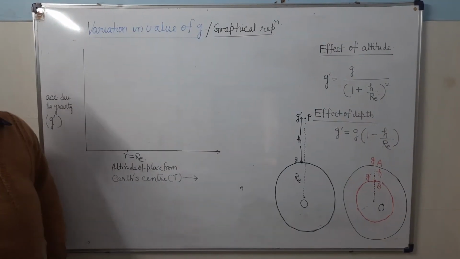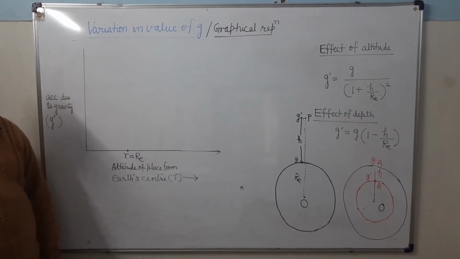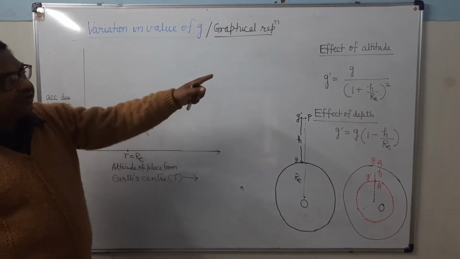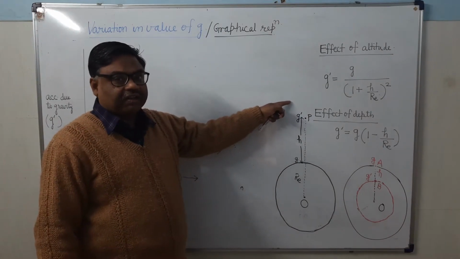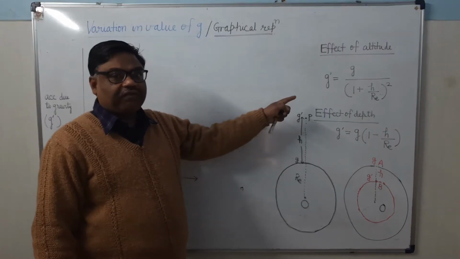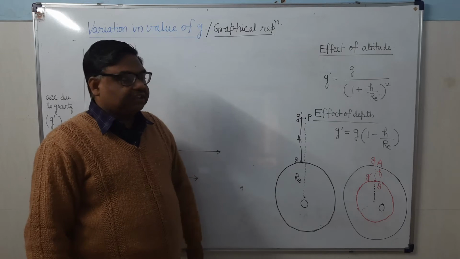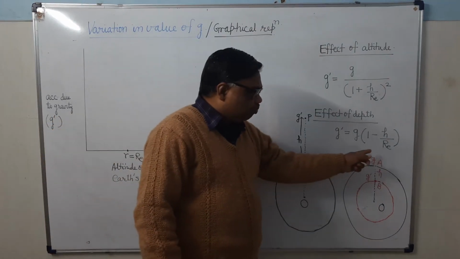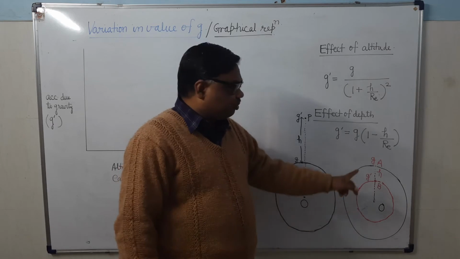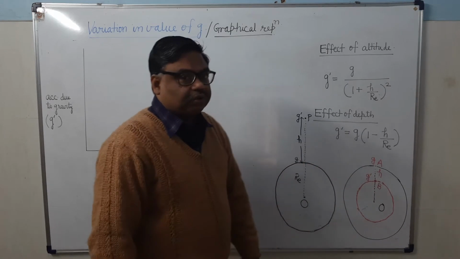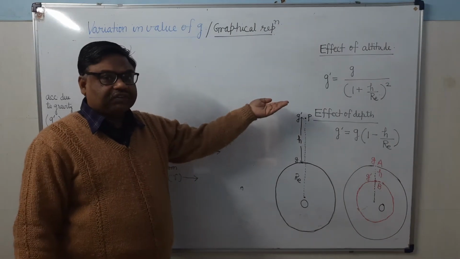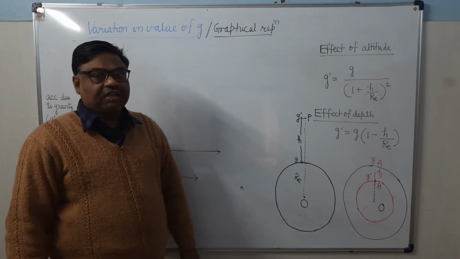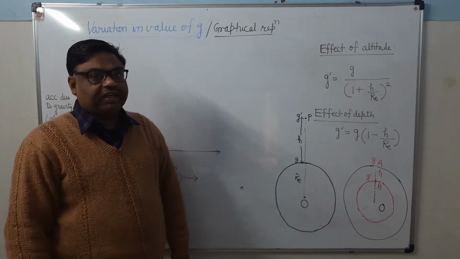Hello students, in the previous lecture I explained the variation in the acceleration due to gravity with altitude and with depth. That is, when you go above the surface of the earth, what is the effect of altitude on acceleration due to gravity? Similarly, when you go below the surface of the earth, what is the change in the acceleration due to gravity? We found that on going above or below the earth's surface, the value of acceleration due to gravity decreases.